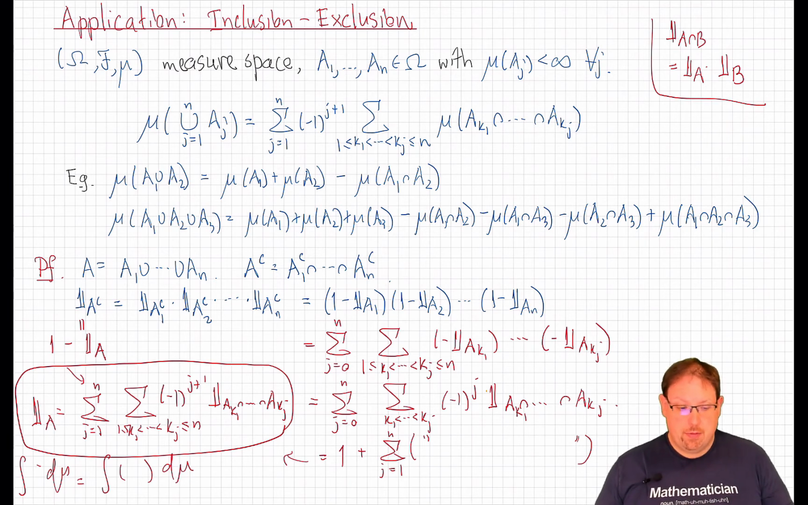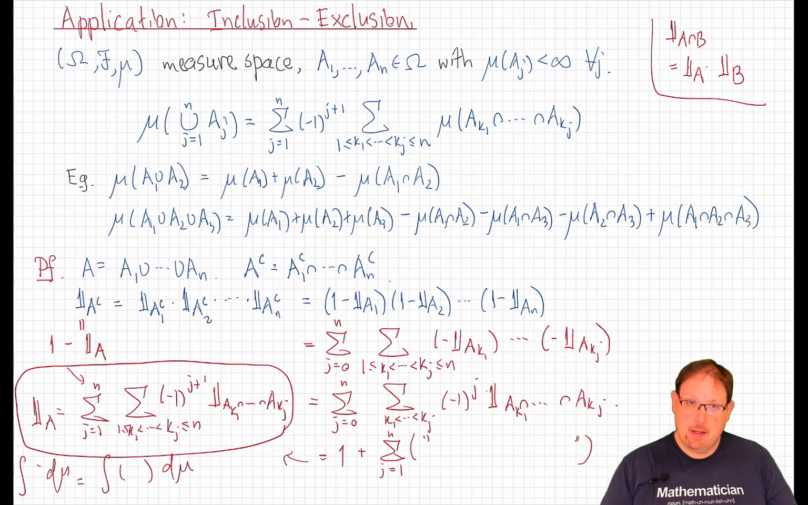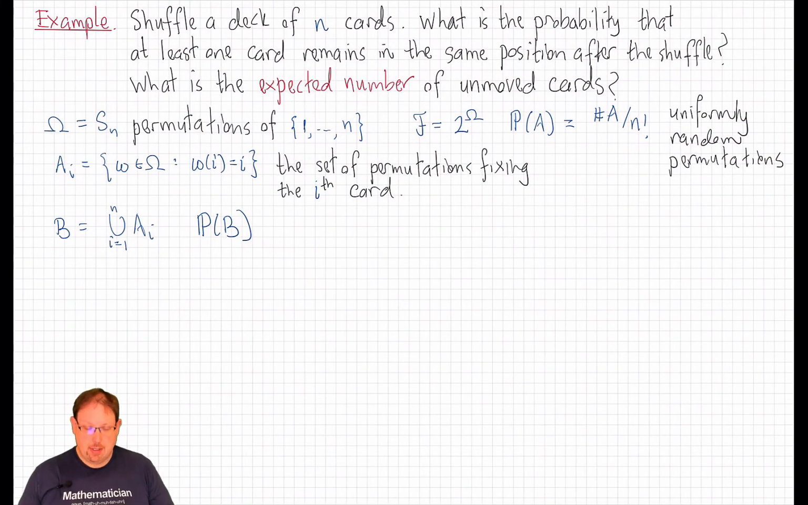Before we shuffle off to try to define integrals of more general non-simple functions, let's apply this inclusion-exclusion formula observation to an example involving card shuffling. Suppose I have a deck of n cards in a standard playing deck that n would be 52, but let's do this for a general n that we'll think of as a fairly large natural number. We'd like to know, after I shuffle the cards once, uniformly randomly, what is the probability that at least one card didn't move? It stayed in the same position it was before the shuffle. More generally, what is the expected number of such fixed points, of such unmoved cards?